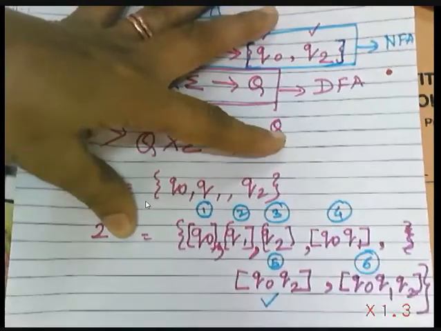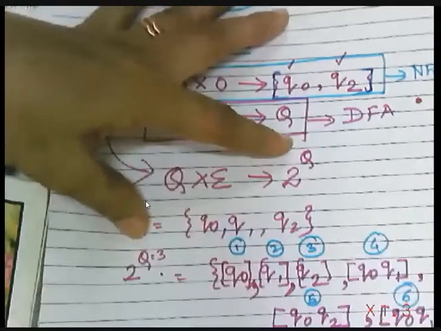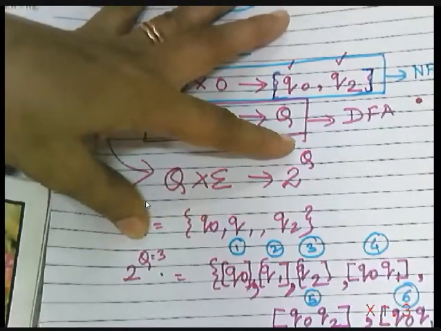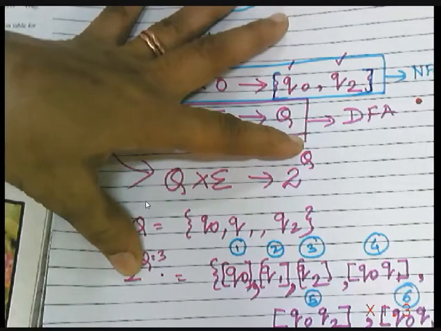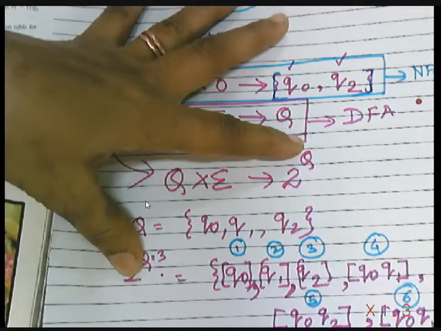Anything else remaining? So 2 raised to the power 3 is what? Something is missing? Yes. Which are the other sets? So Q0, Q1, Q0, Q2. Then one more is Q1, Q2. Anything else missing? So 1, 2, 3, 4, 5, 6, 7.